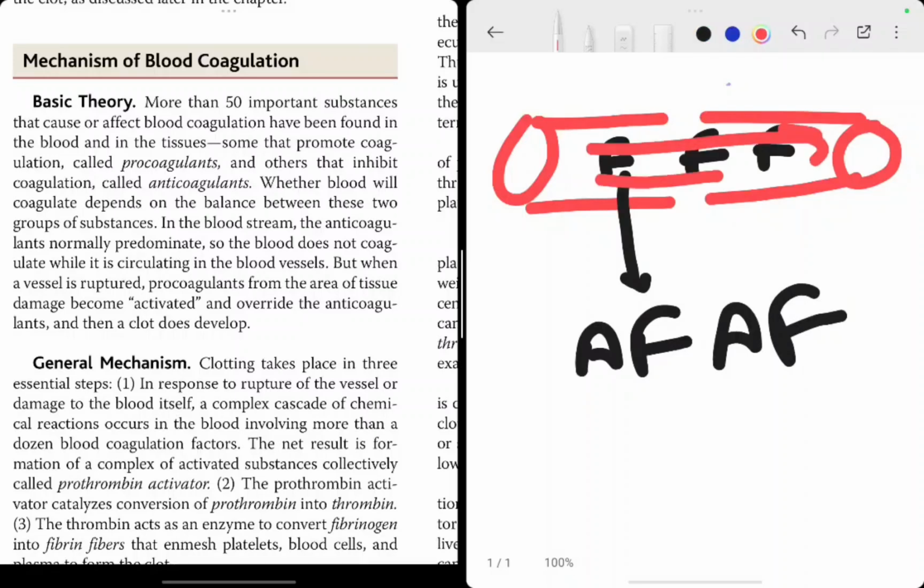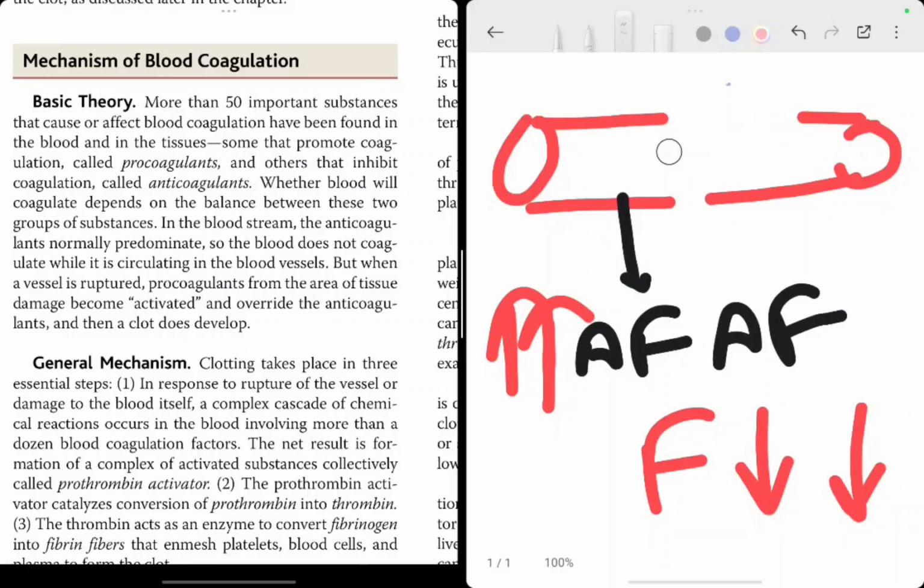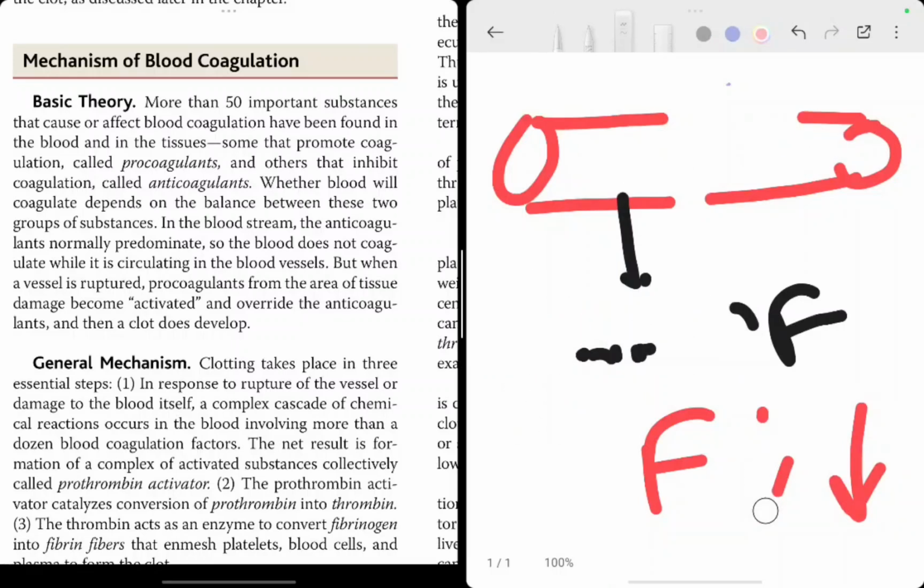It doesn't coagulate. Why? Because your anti-factors are predominant and your coagulating factors are lesser. So blood flows. But let's see what happens when the blood vessel ruptures.